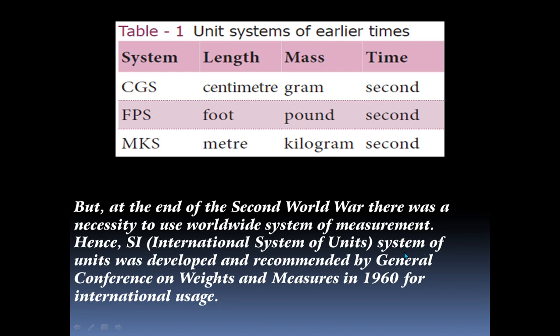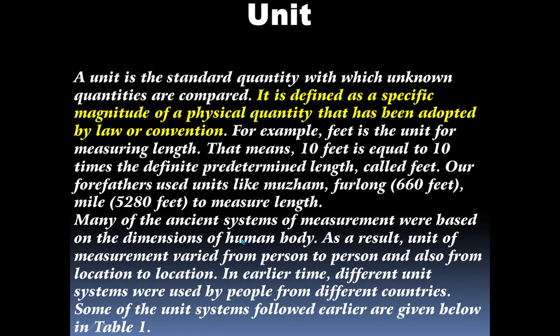A system of units was developed and recommended by the General Conference on Weights and Measures in 1960 for international usage. Nowadays, we should follow the SI system, the international system of units. Next, unit. What is meant by unit? So very important 2-mark question.